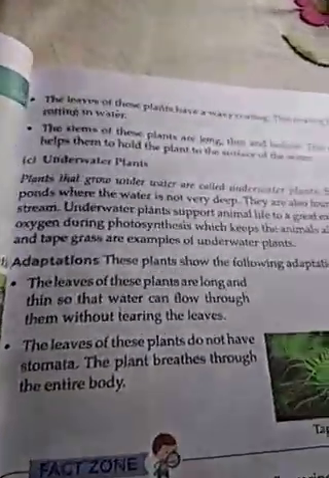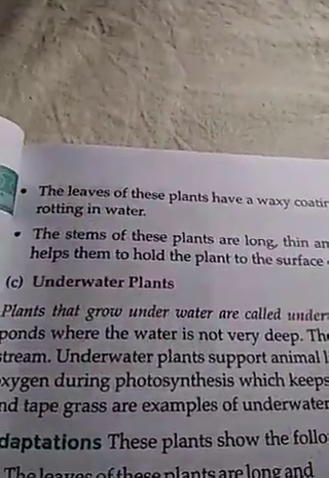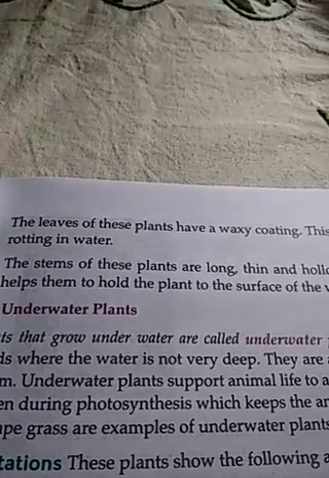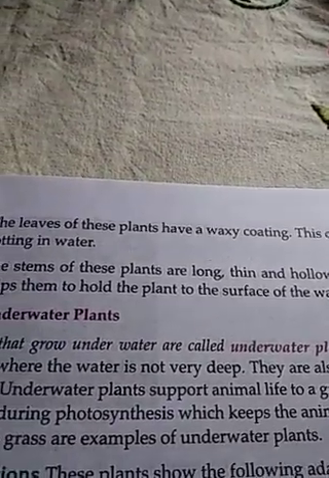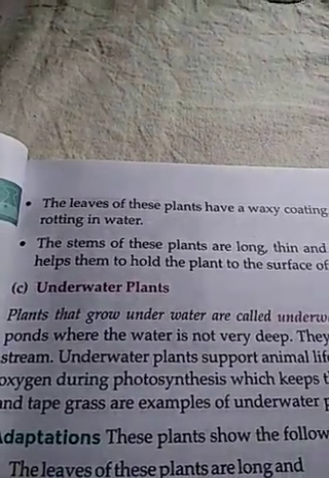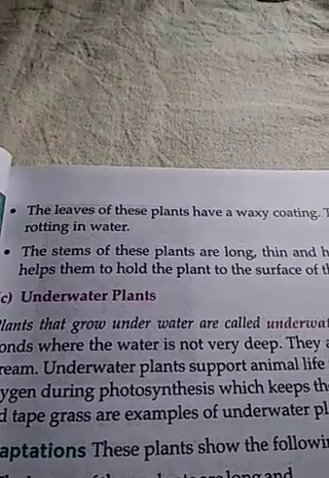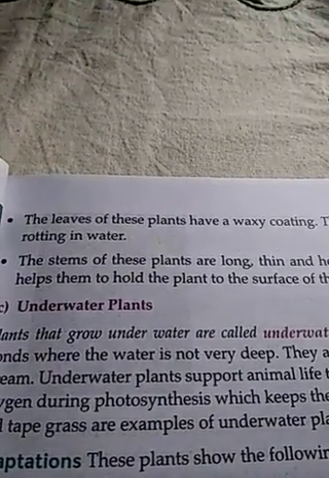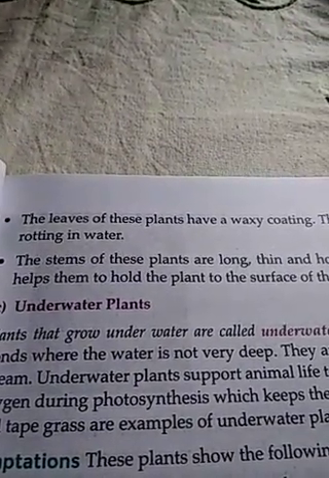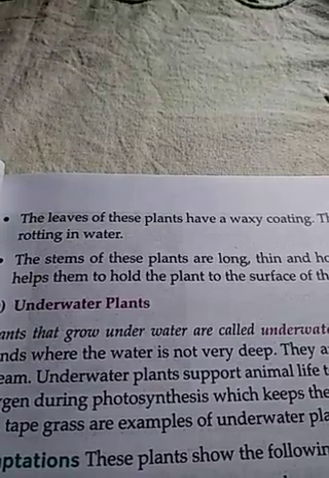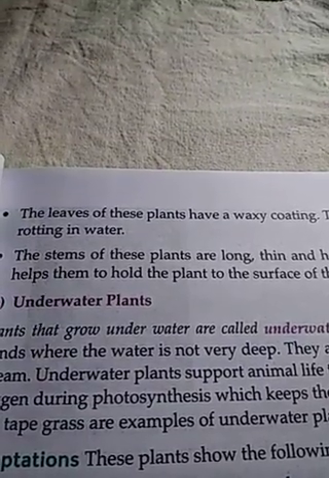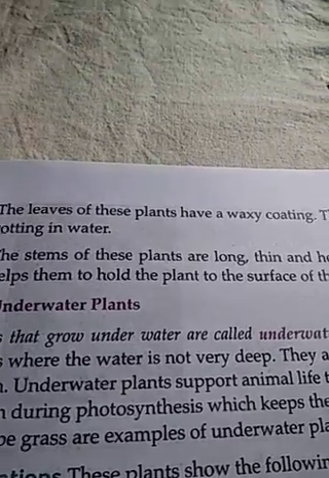Now, the next characteristic is that the leaves of these plants have a waxy coating. Now, what is the need of this waxy coating? The waxy coating on the surface of the leaves prevents water from just standing on the leaf.